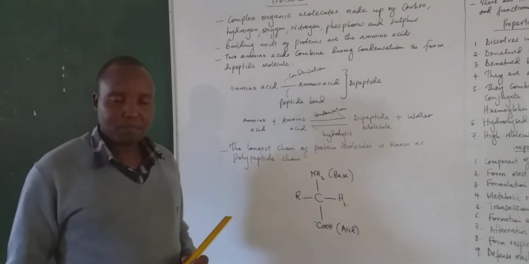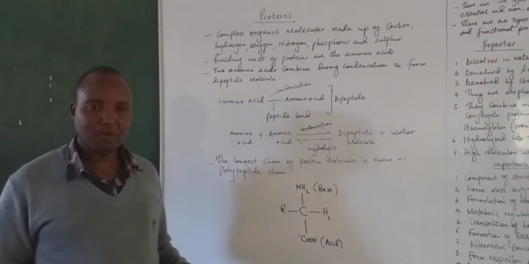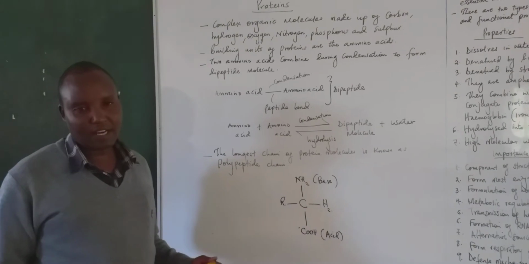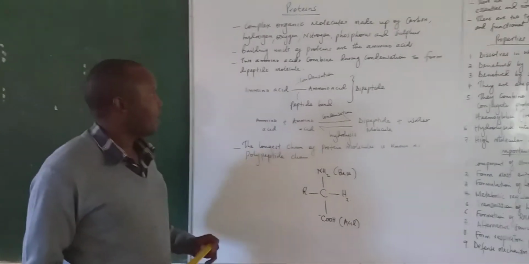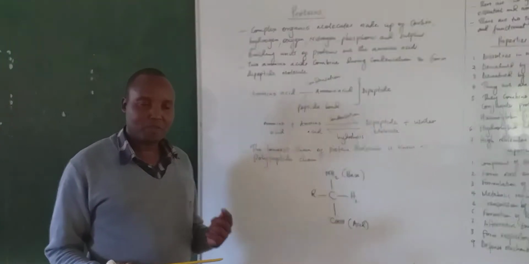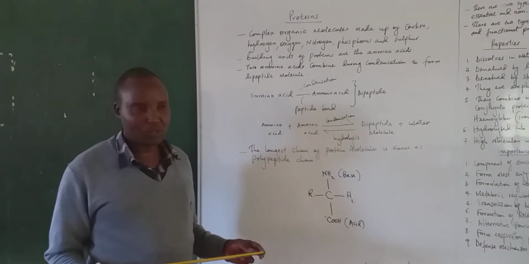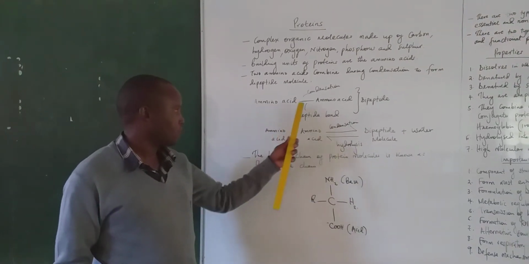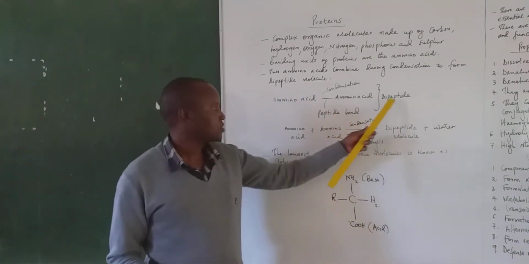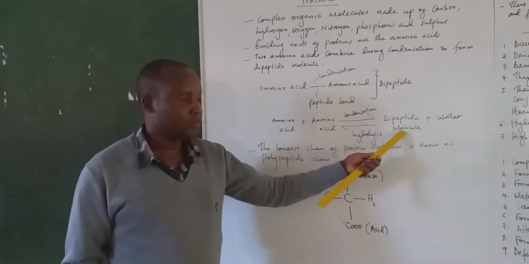Now the building blocks of proteins are known as the amino acids. There are about 20 amino acids in nature. When two amino acids combine, they form what we call a dipeptide molecule. If you combine two amino acids in a process known as condensation, it forms a dipeptide molecule.